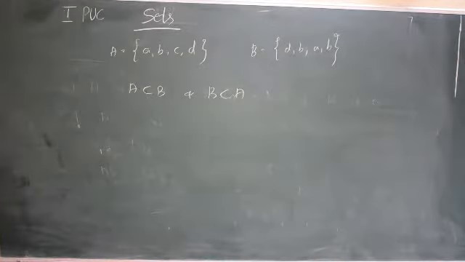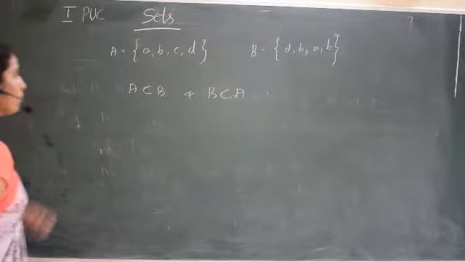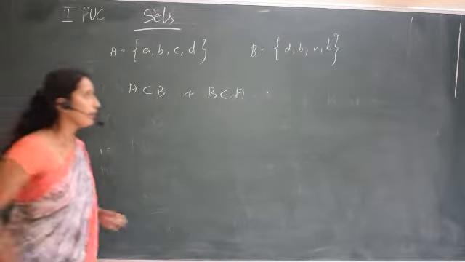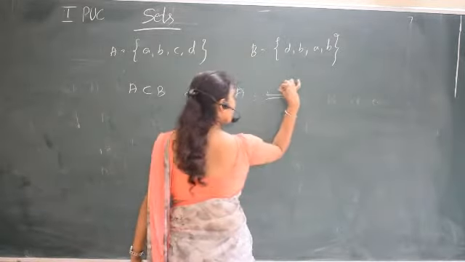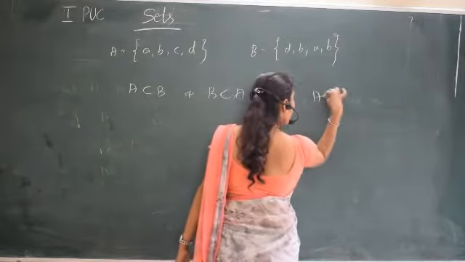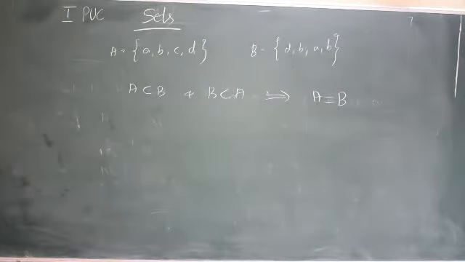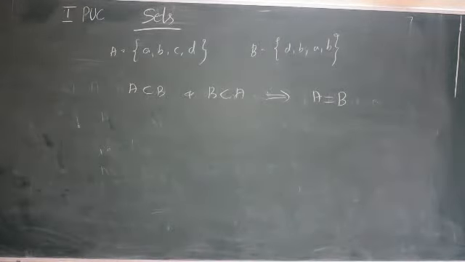The number of elements in the sets is the same, meaning they are equal sets. So if A is a subset of B and B is also a subset of A, this implies A and B are equal. If the condition is given that A is a subset of B and B is also a subset of A, then we can conclude A is equal to B.